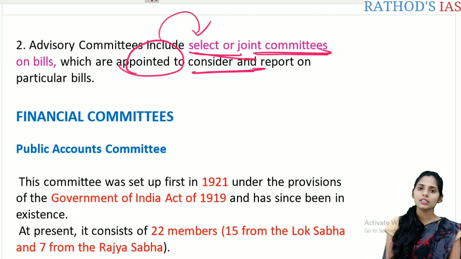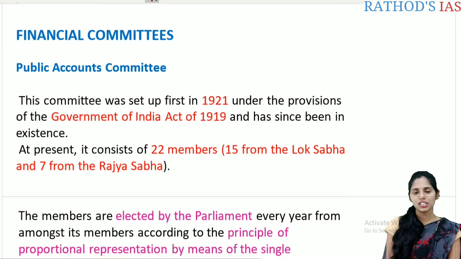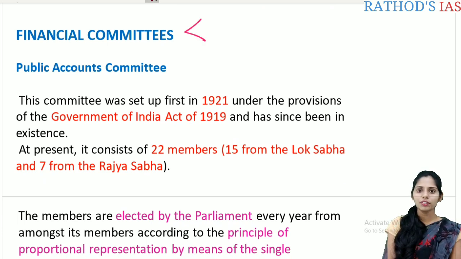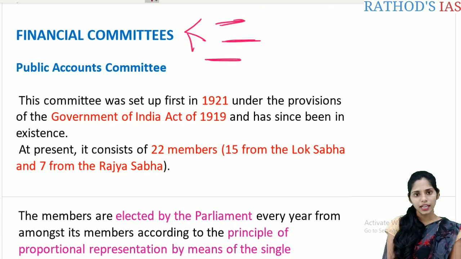And let us see the first important standing committee, that is the financial committee. We are going to discuss this financial committee in this lecture. And there are 3 types of financial committees in our parliament. The first one is the public accounts committee, the second one is the estimates committee. So let us see some of the facts regarding this public accounts committee.